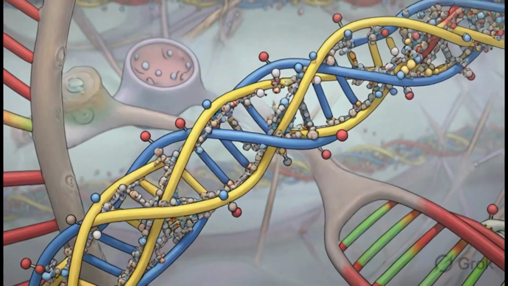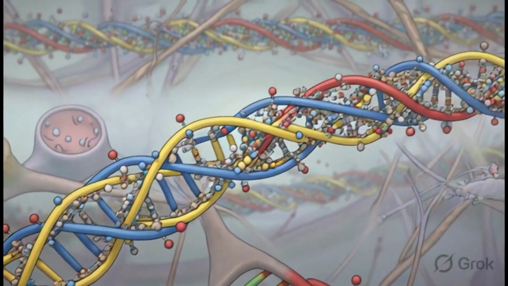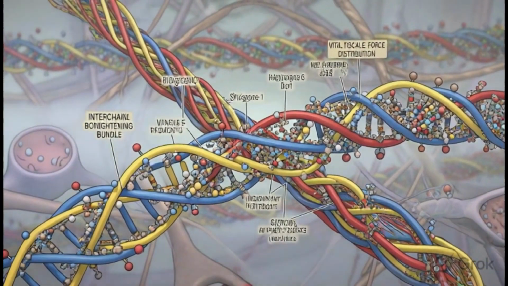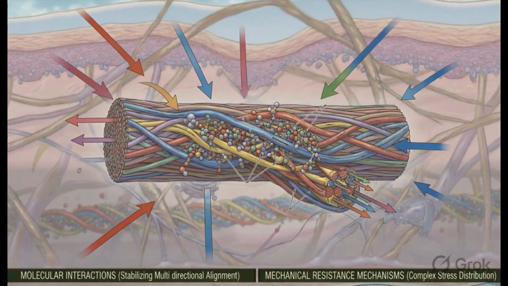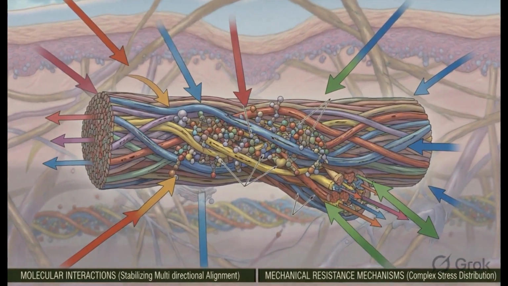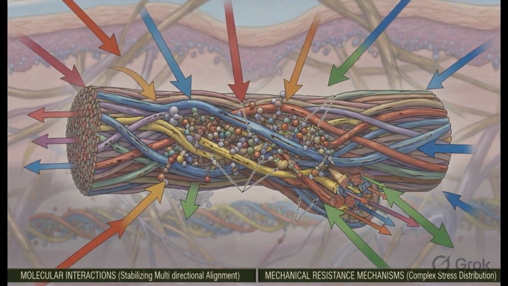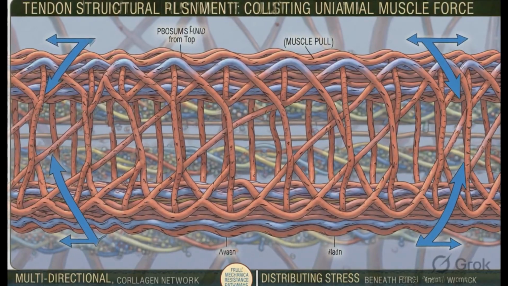Collagen is the most abundant protein in the entire human body, making up about 25% of the total protein content. Its structure is a tightly wound triple helix with 3 protein chains coiled around each other like a rope, which gives it exceptional tensile strength.